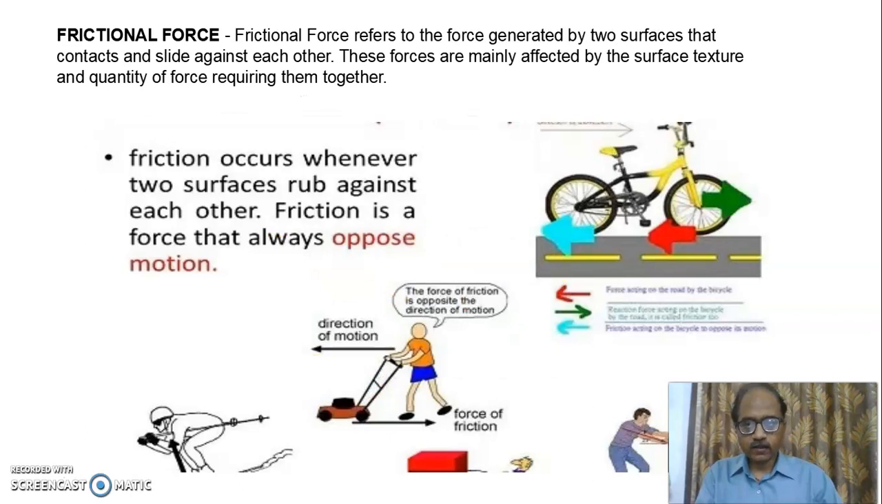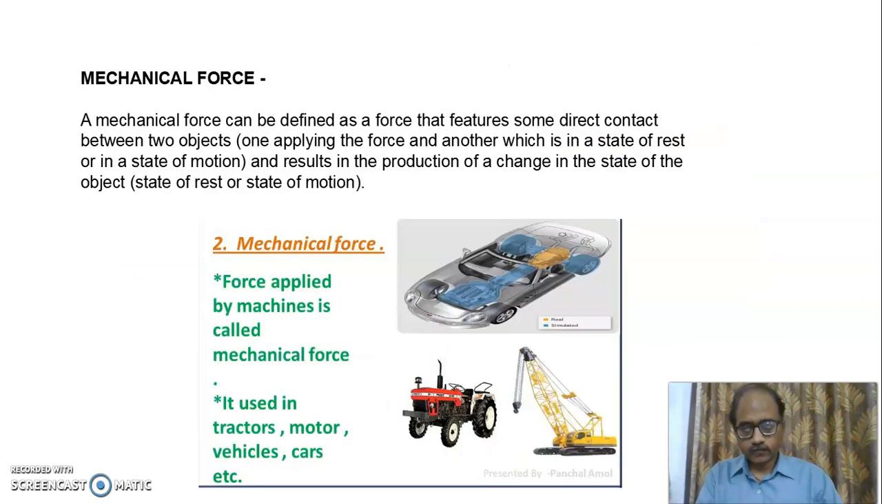Frictional force. Whenever you cycle, the cycle is moving forward, but you see in red and blue the direction where the frictional force is applied. So frictional force always occurs between two surfaces and the direction is always opposite to the direction of motion. In the second diagram, a trolley is moving and the person is pushing it in the forward direction. The frictional force is in the opposite direction.